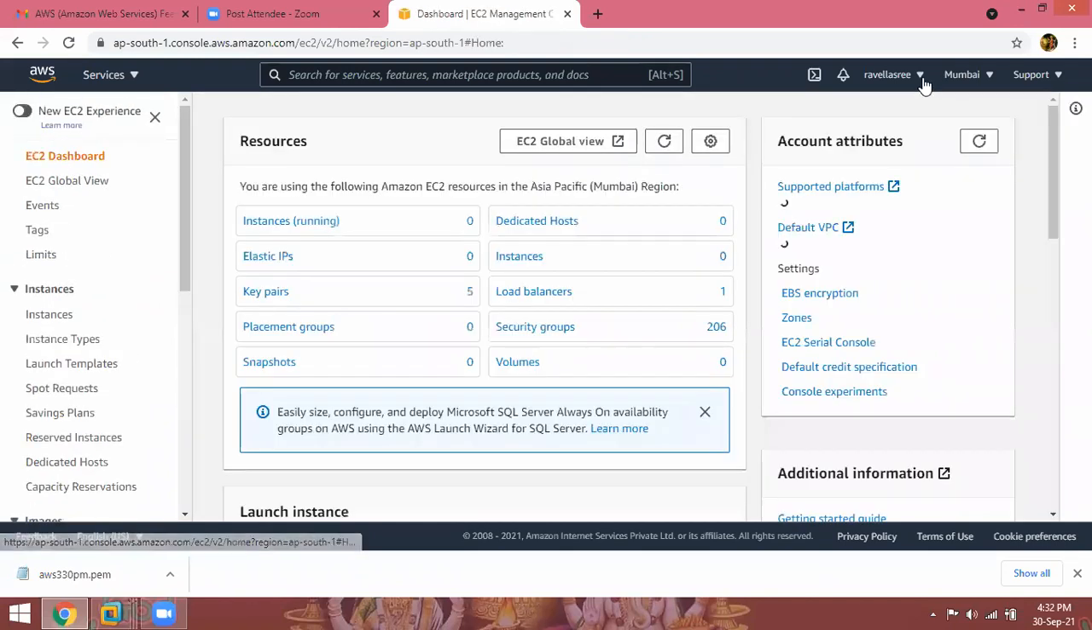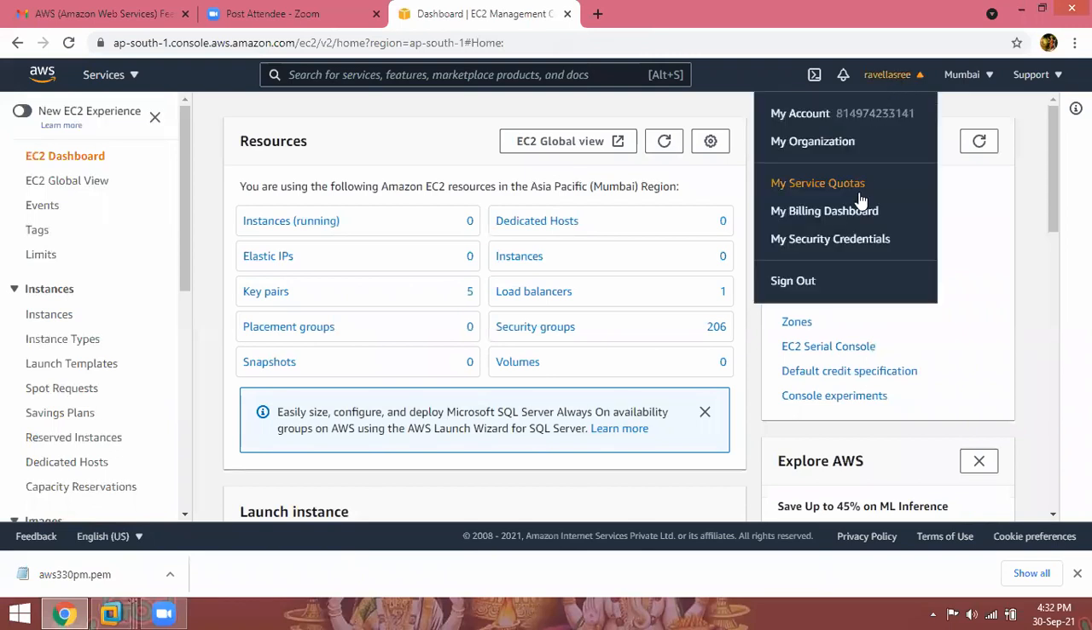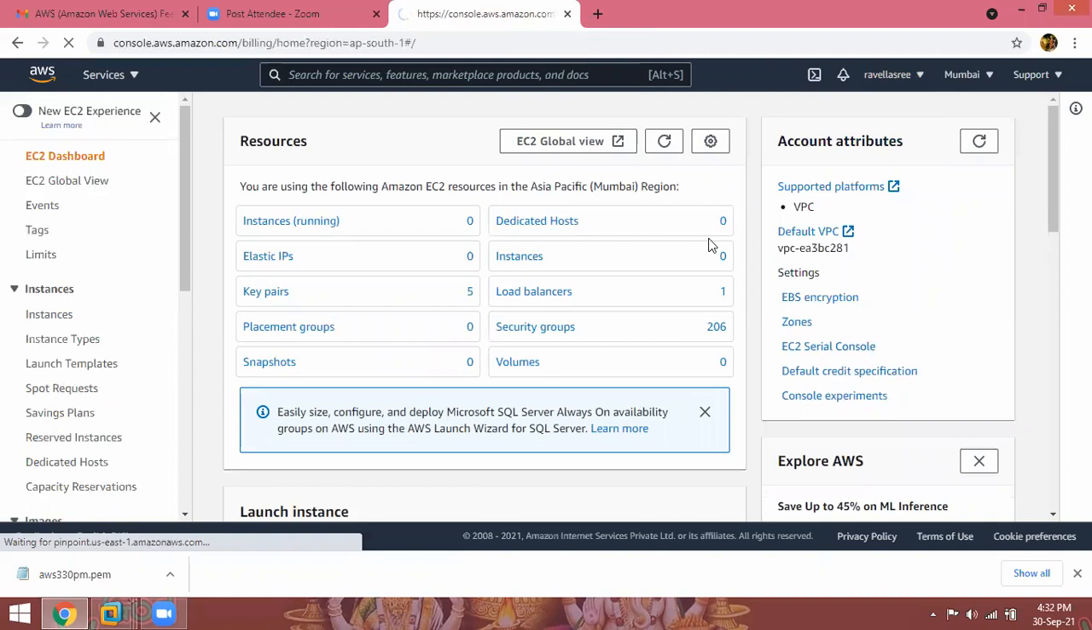Now I can check my billing dashboard here. Maybe sometimes if I forget to delete any chargeable services, I can check here whether any charges are being applied on my account.